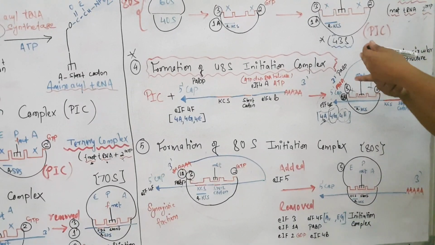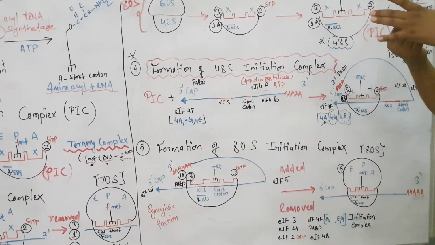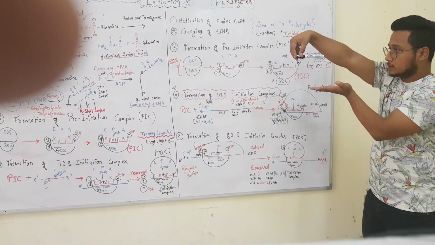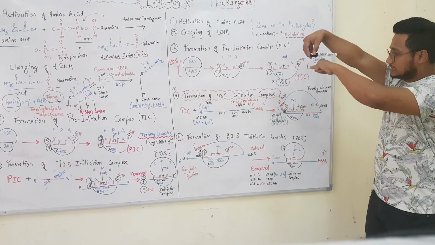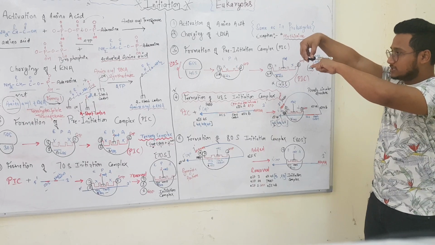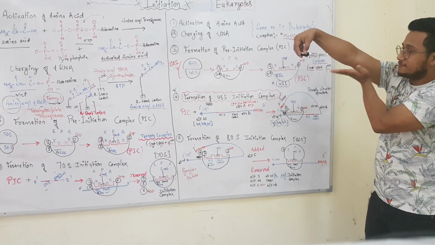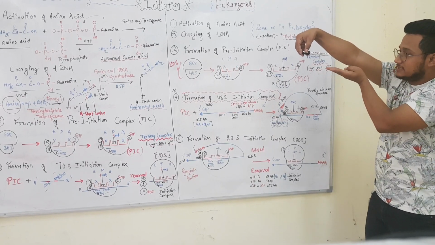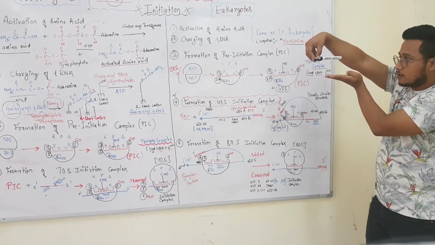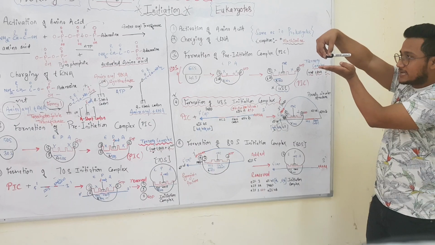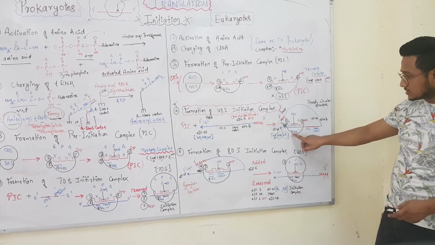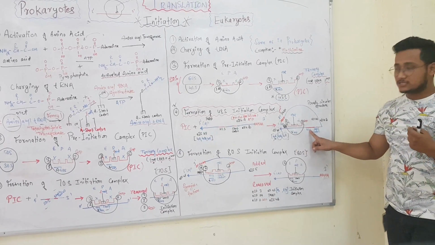If this is, let's say, the small ribosomal subunit, the poly A tail will bring it forwards, so that the anti-Kozak consensus sequence in this ribosomal subunit will come forward. And let's say if this is the mRNA, here is the Kozak consensus sequence, this will bring it forward until there is a base pairing between the Kozak consensus sequence and the anti-Kozak consensus sequence.